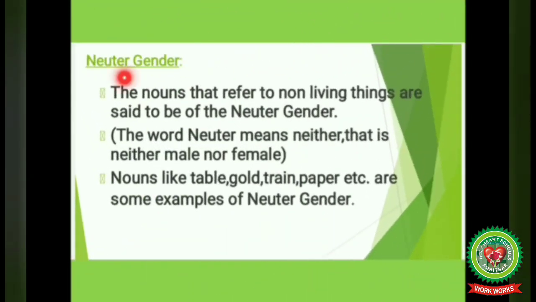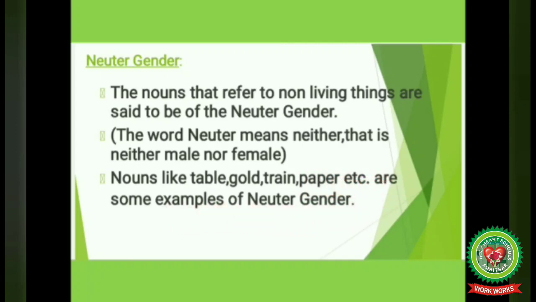Next type is neuter gender. So what is neuter gender? The nouns that refer to non-living things are said to be of the neuter gender. The word neuter means neither, that is neither male nor female. So these are lifeless things. Nouns like table, gold, train, paper, etc. are some examples of neuter gender.